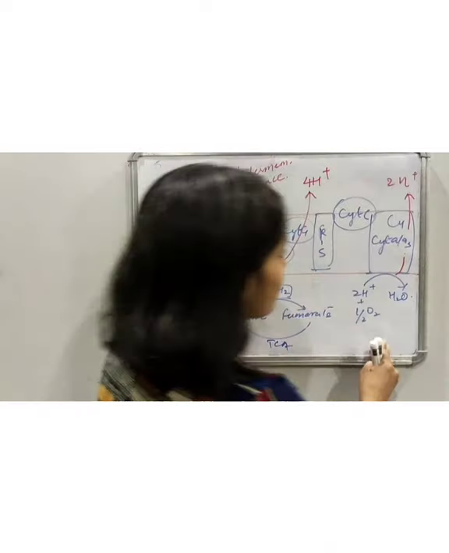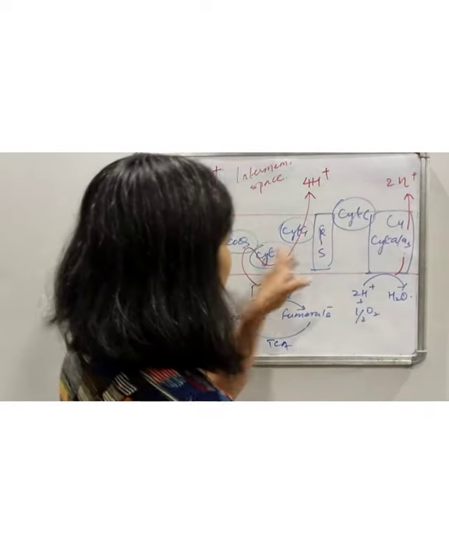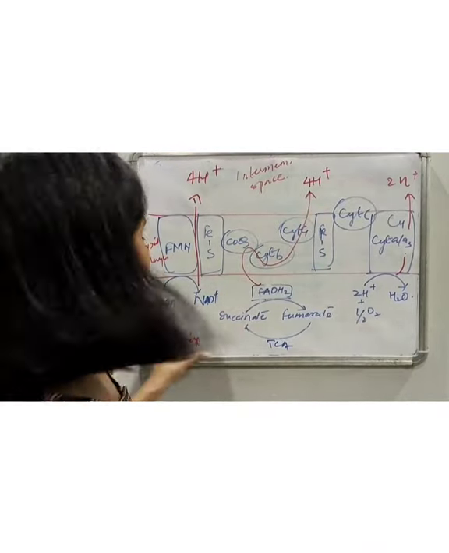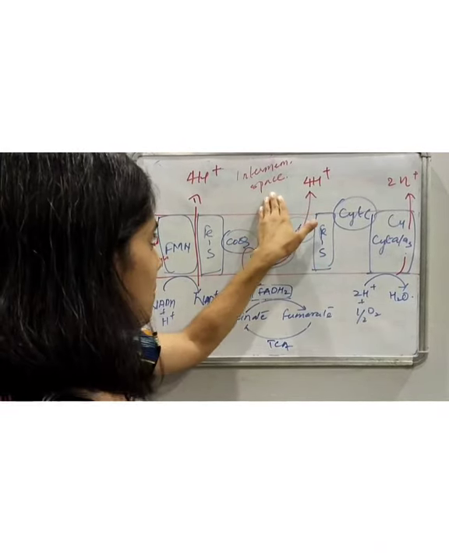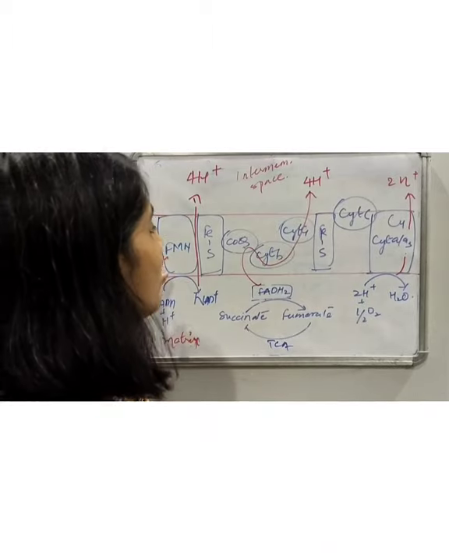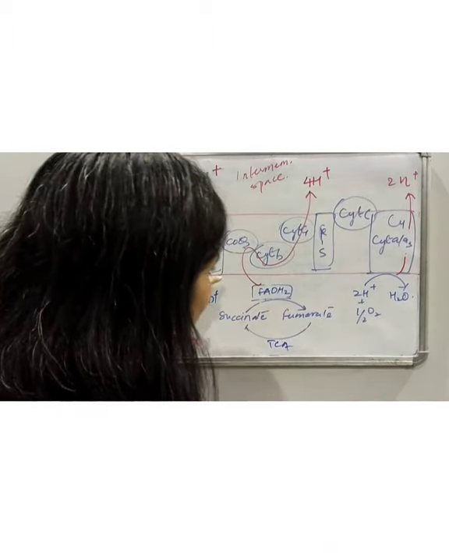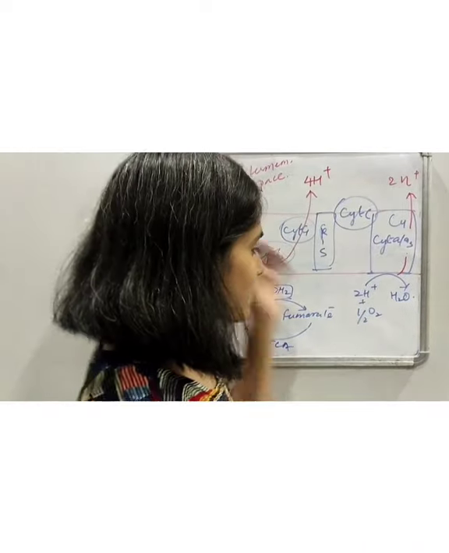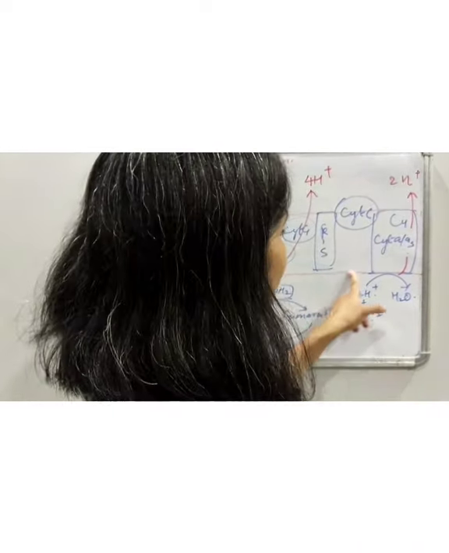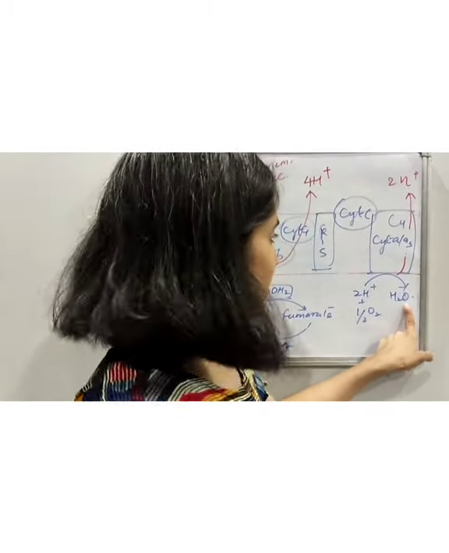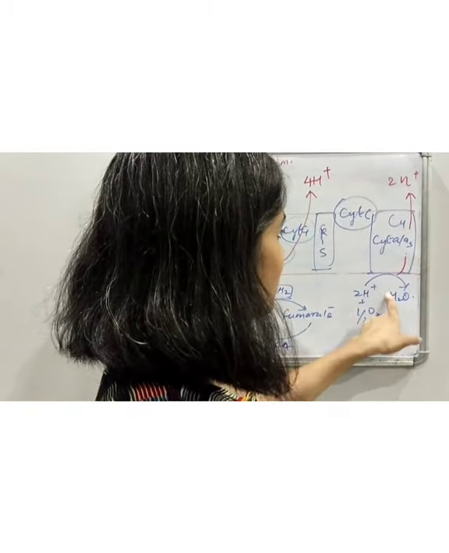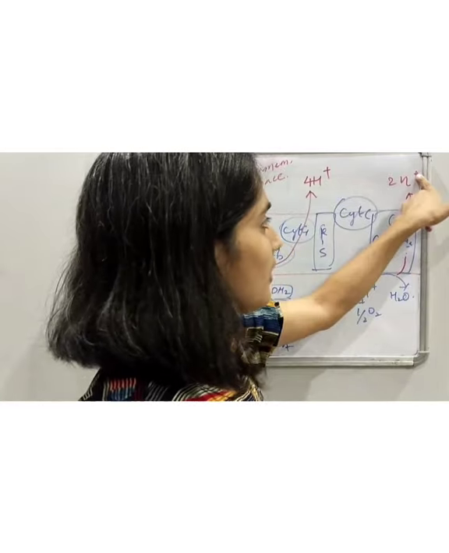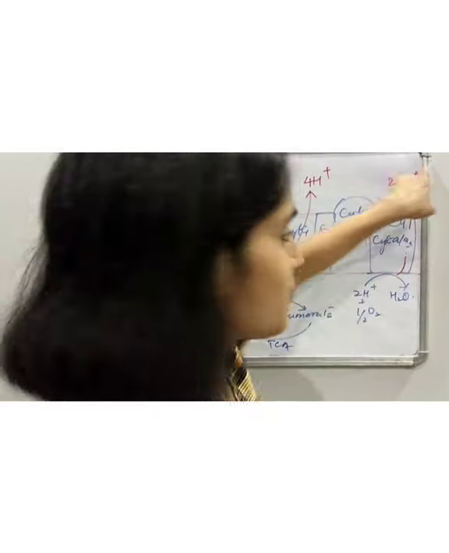Now coming to site 3. Because of the movement of H plus ions from the matrix to the intermembrane space via the lipid bilayer, the electrons flow to oxygen, which accepts the electrons and generates a water molecule, and the H plus ions which are released move out through cytochrome A3 to the intermembrane space.